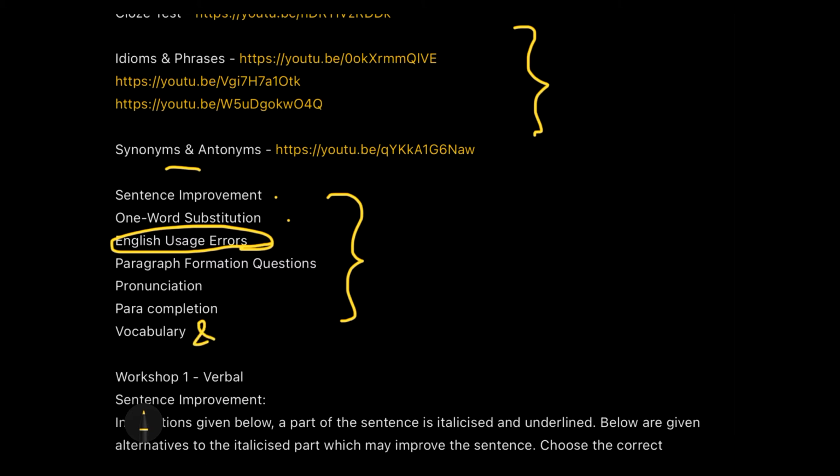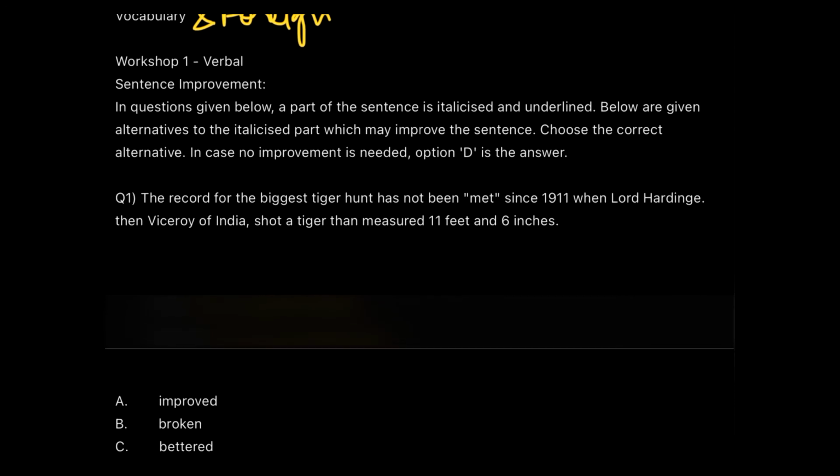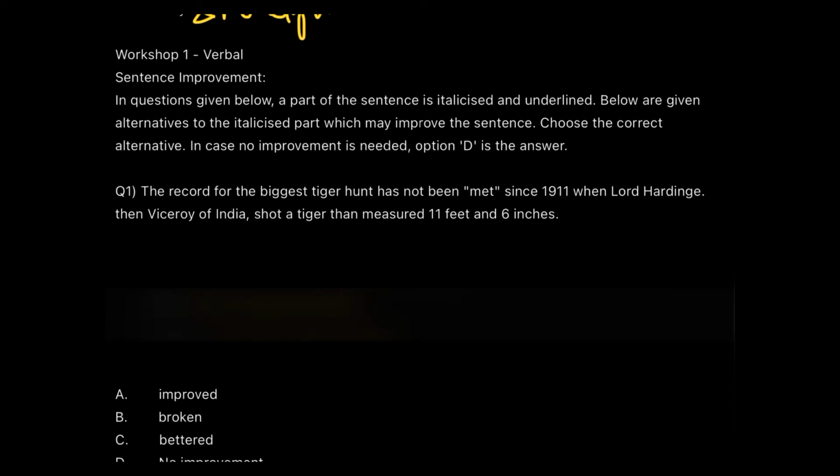And even foreign words questions are also a part sometimes of CMAT. Okay, so I'll be covering one question on that as well. So let's get started with our workshop today. So this is the first workshop on verbal section, guys, and the day 2 of the complete CMAT special workshop series. And the first section which we are going to pick up is sentence improvement.